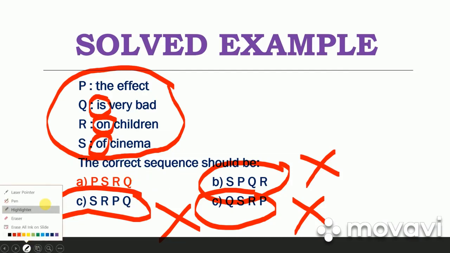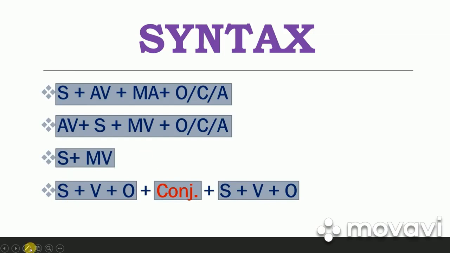Now we are going to look at a few structures which will help us in understanding how to answer this kind of question. There are four syntaxes given here. Syntax is the structure of a sentence, how the sentence is formed, what comes after what, and what comes before what. There are various kinds of sentences such as assertive, interrogative, imperative, and exclamative sentences.